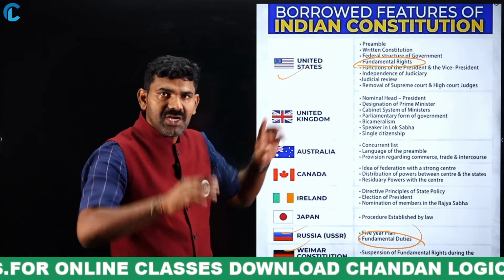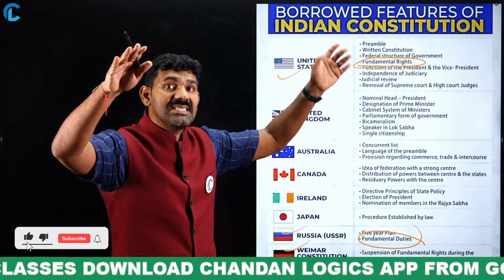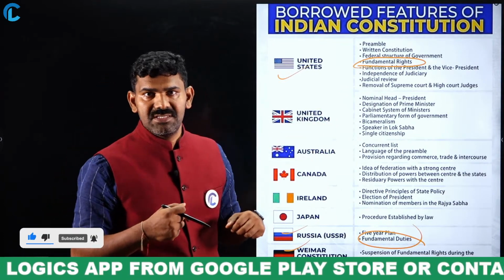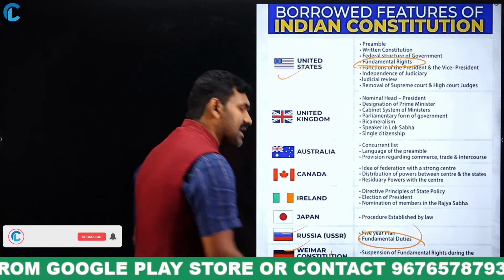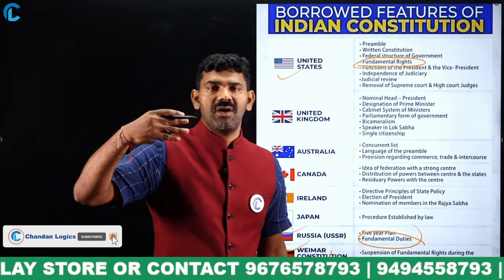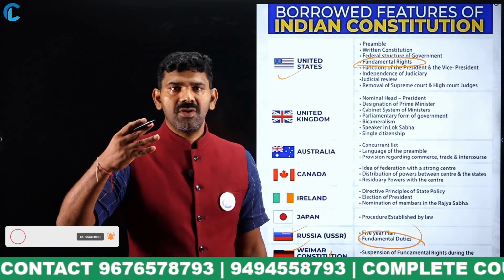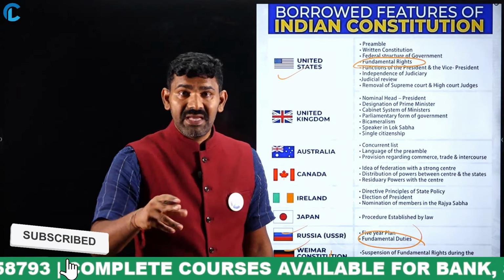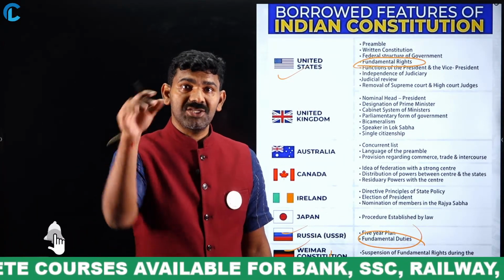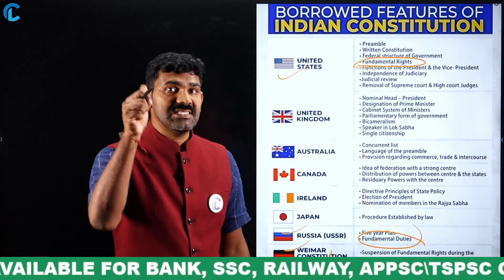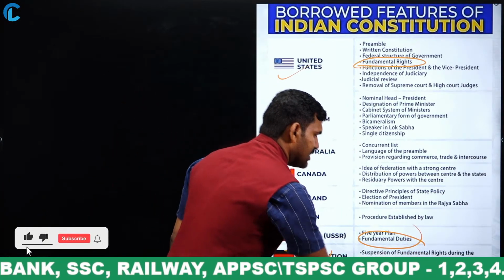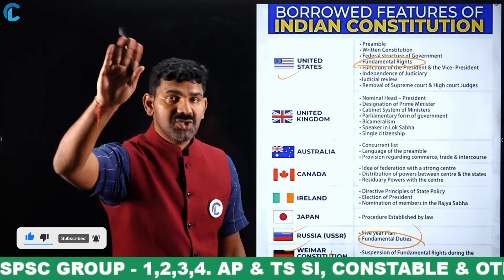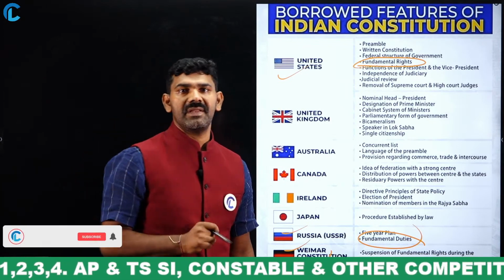So USA and Russia are two major powers. USA is giving fundamental rights, Russia is expecting fundamental duties, right? One more, every time when you speak about Germany, you come across Hitler, right? Hitler is one person who is ruling the entire country in an anarchical way. Anarchy means the government is doing anarchy. When is that possible? Emergency provision, or suspending the fundamental rights during emergency, right? So like this, you should have certain ways of remembering things, right?